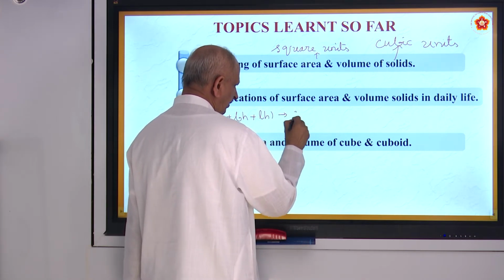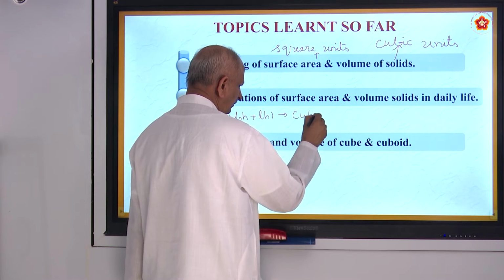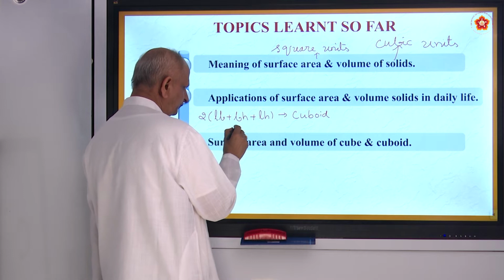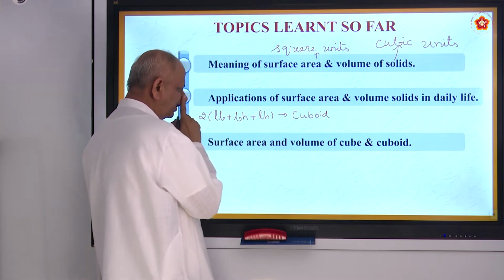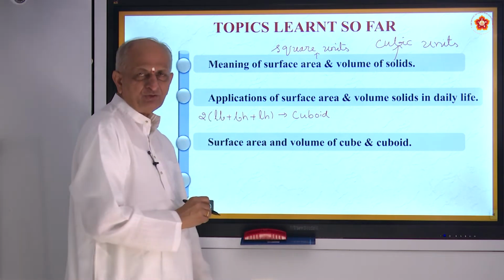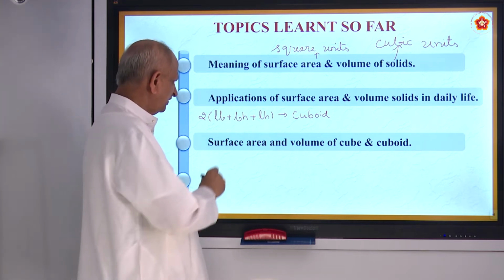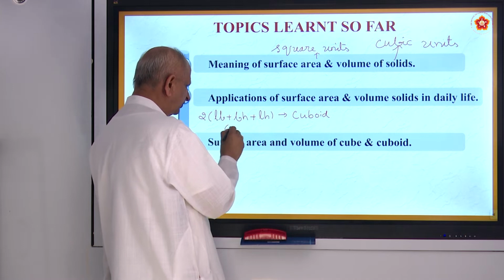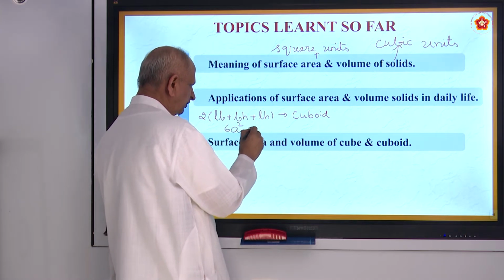So this is the formula for cuboid. Coming to cube, here L, B and H will be equal, right? So you get A squared plus A squared plus A squared, 3A squared into 2, that is 6A squared. That is in case of a cube.